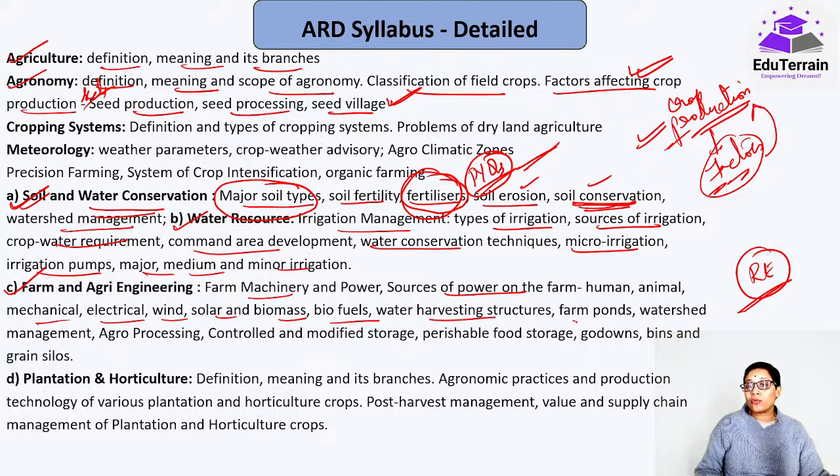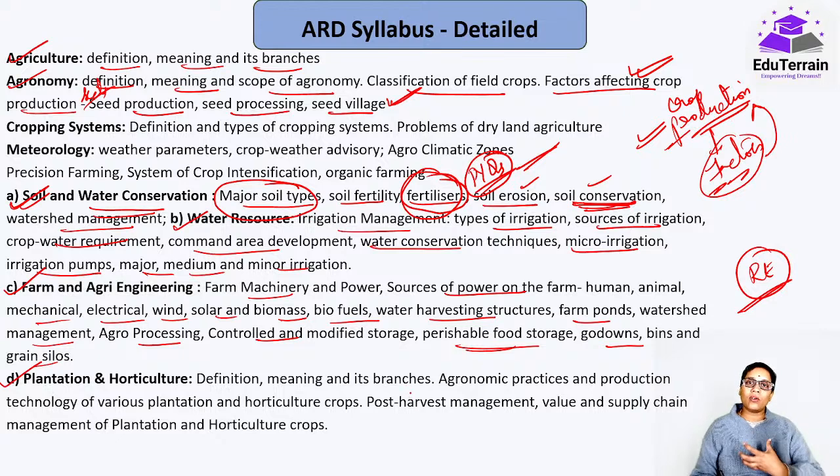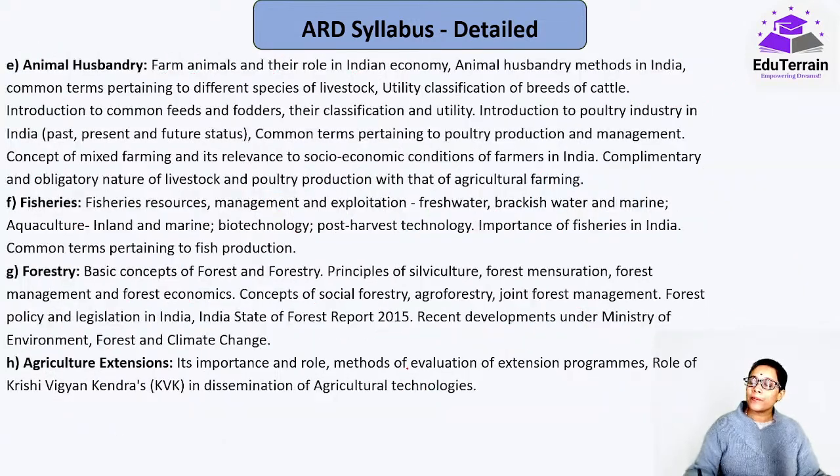Water harvesting structures, farm ponds, watershed management, agro processing control, again this all comes under the post harvest structures, very important again. Okay, godowns, grains, silos, plantation, horticulture, different concepts, all those concepts associated with that. Okay, yes, if you have any questions anywhere, please keep on asking me the questions.